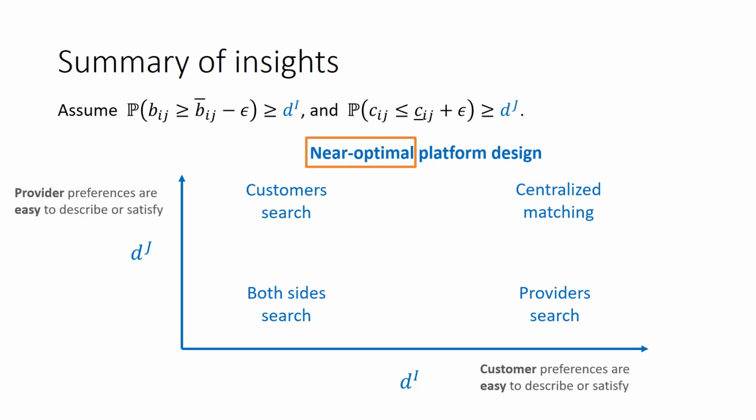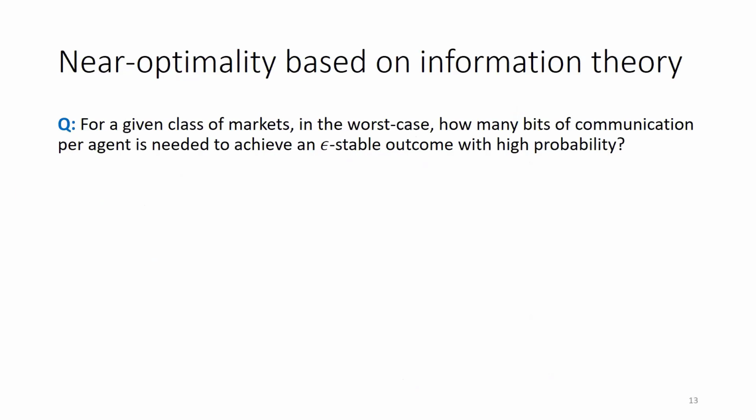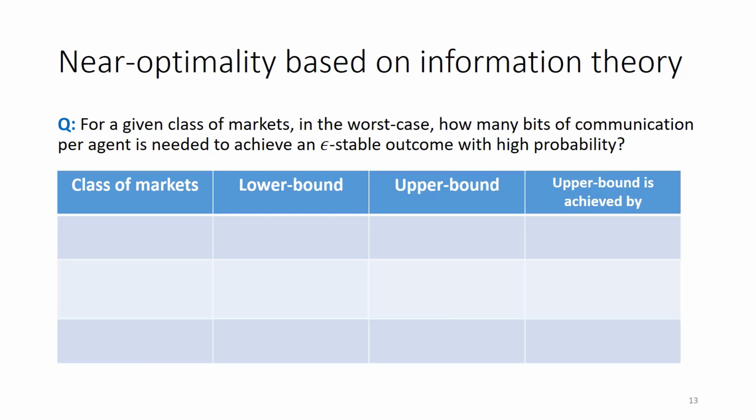Let's conclude by discussing what we mean by near optimal. This is based on information theory. We ask the question, for a given class of markets, in the worst case, how many bits of communication per agent are needed to achieve an epsilon stable outcome with high probability? The answers are summarized in this chart.